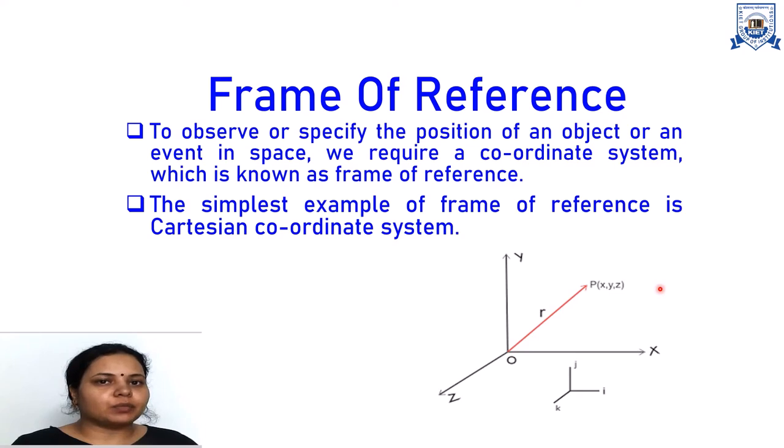coordinate, that is time, because in the theory of relativity nothing is absolute, so position is also not absolute, it is relative and it will change from time to time. So if we want to describe this event at position P completely, we introduce one more coordinate, that is the time coordinate. So this coordinate system is known as the space-time coordinate system, and the coordinates are x, y, z, t.